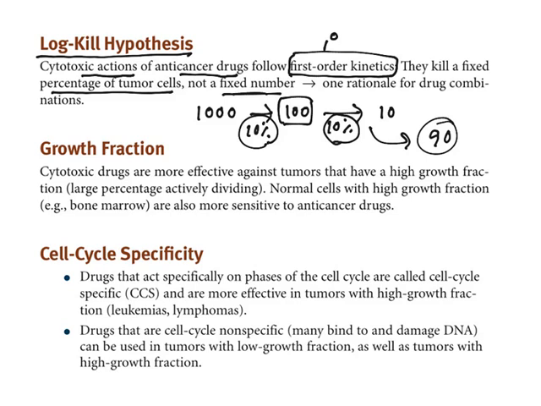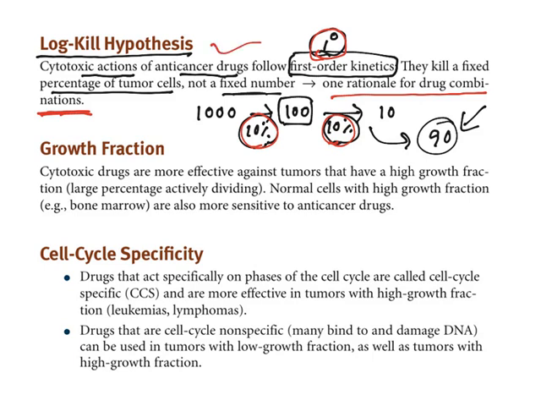So a single agent cannot kill all the cells because they follow first order kinetics. That is one rationale for drug combinations. Only one drug, one class of drugs, cannot be used because it follows first order kinetics. Only a fixed proportion is killed, so there always remains a certain amount of cancerous cells. To eliminate them, there will be a combination of other classes. So this is the log-kill hypothesis.